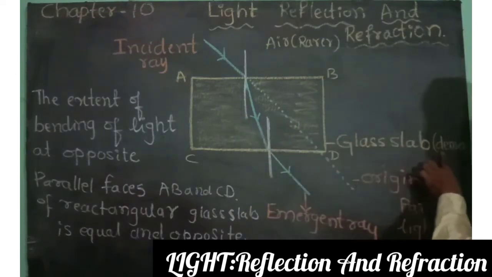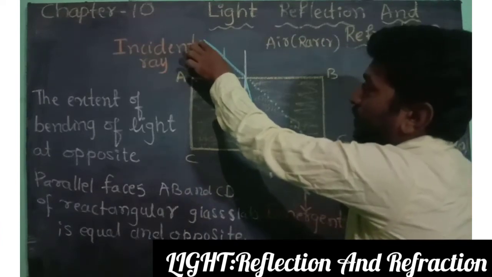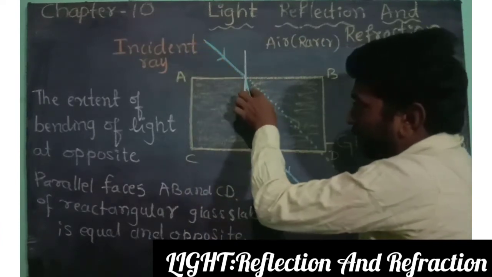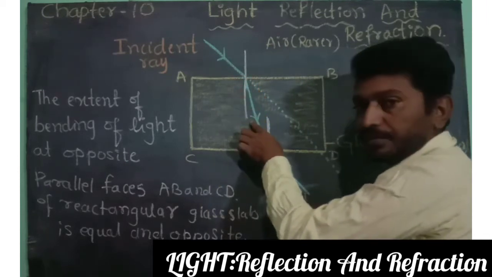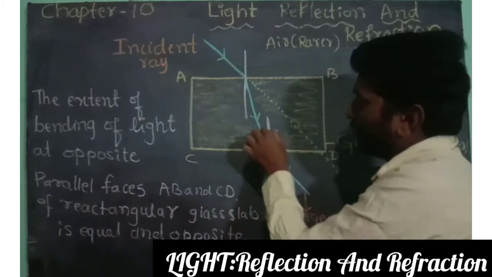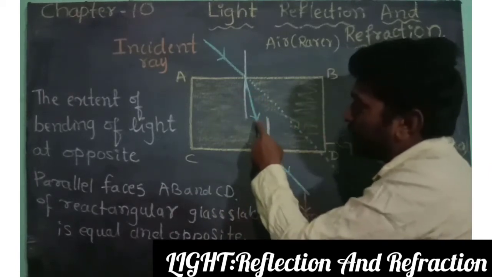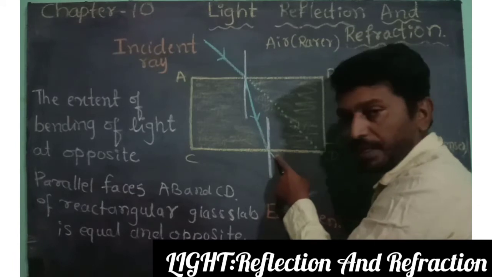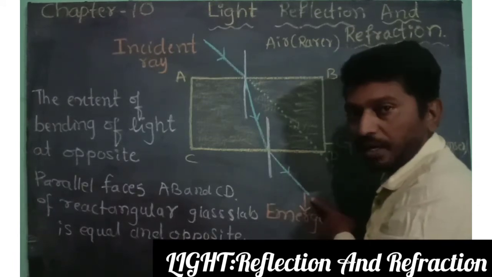Glass slab is a denser medium. So when the light enters from rarer medium to denser medium, after the refraction it moves towards the normal, and again when the light ray moves from denser medium to rarer medium, after the refraction it moves away from the normal.